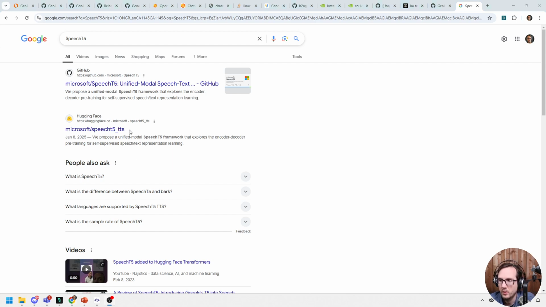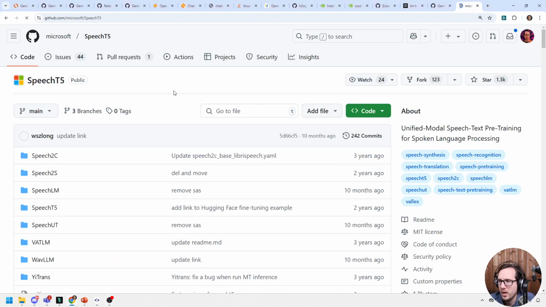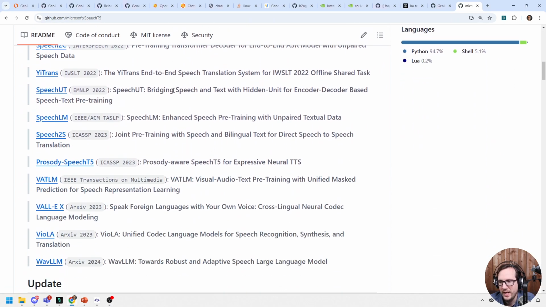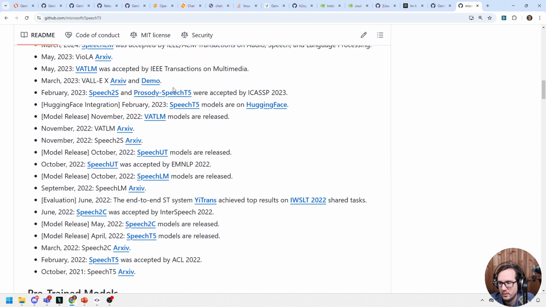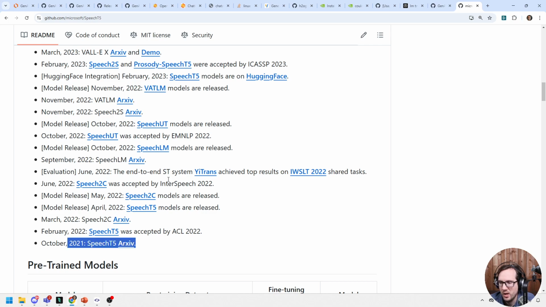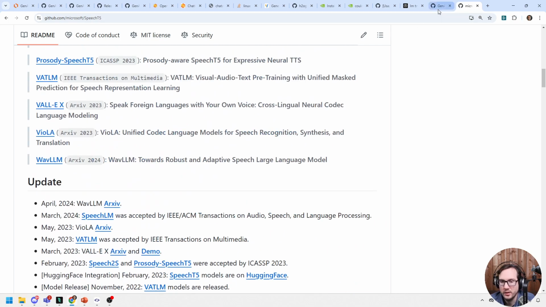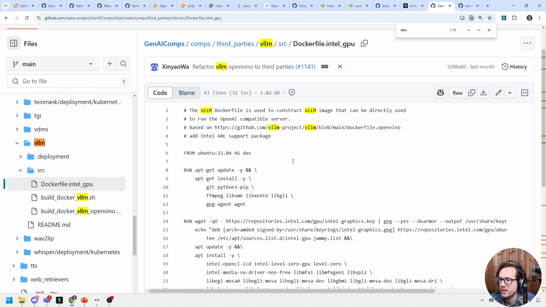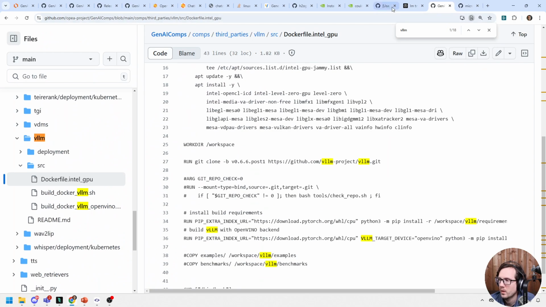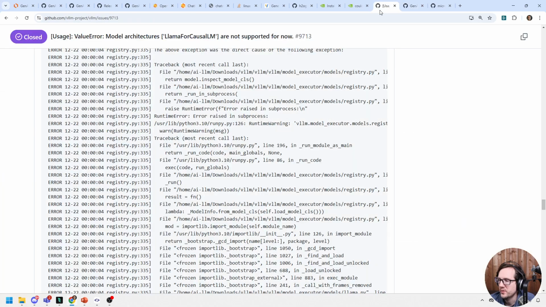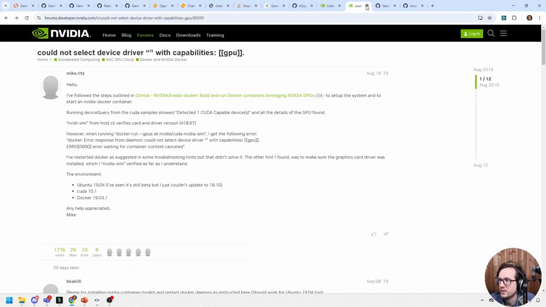All right, so I guess this is a text-to-speech model. I can't imagine it's very good though. Yeah, 2021. But you know what? If we can get it to run, then whatever, that's fine. I have too many tabs open. Let's just close a few so I'm less confused.